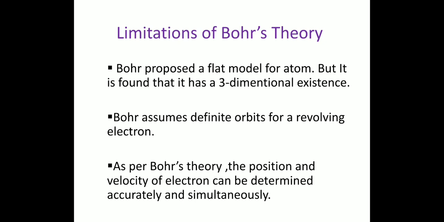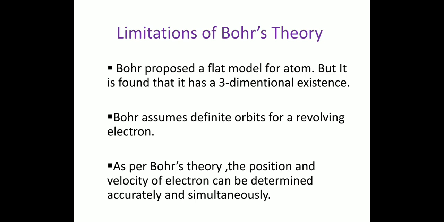And atomic number and mass number. Atomic number is defined as the number of protons or electrons present in the atom. It was proposed by Moseley.